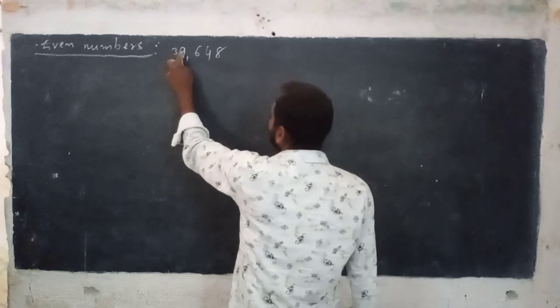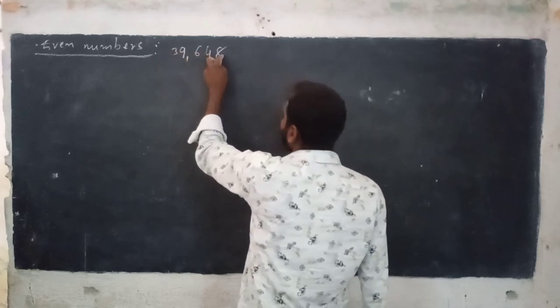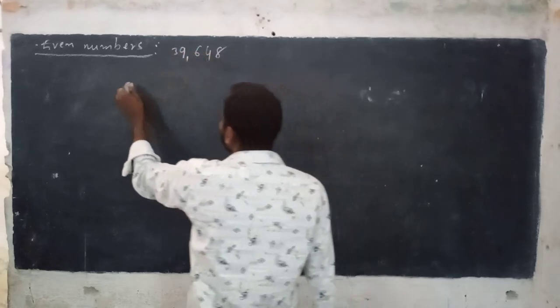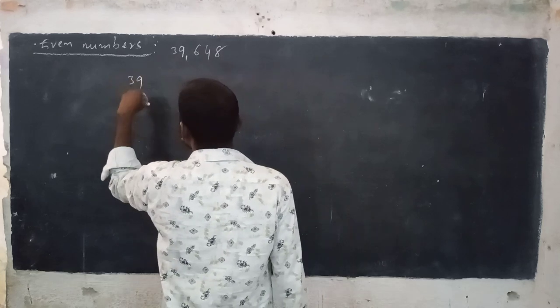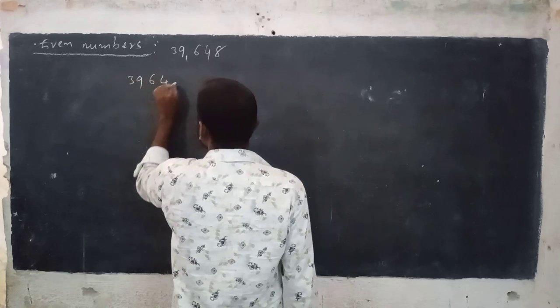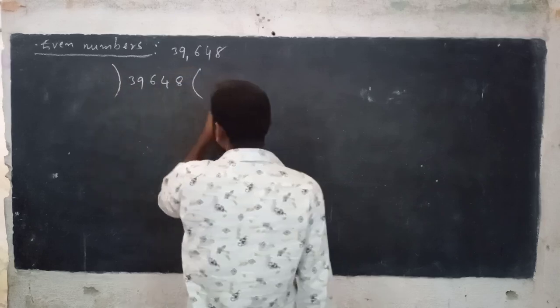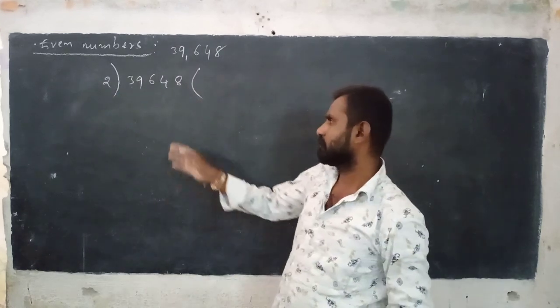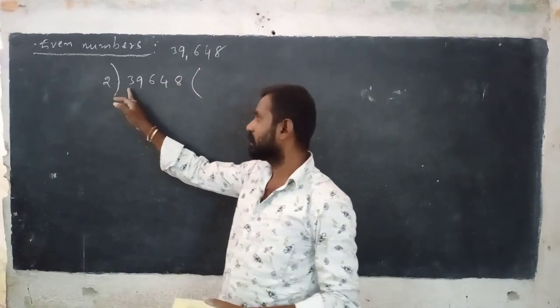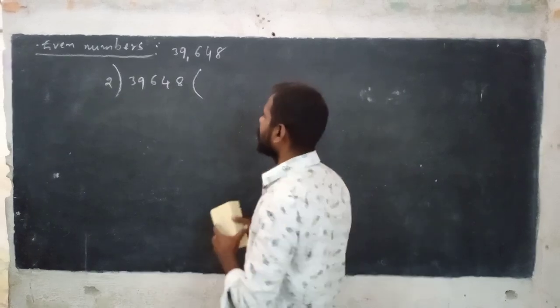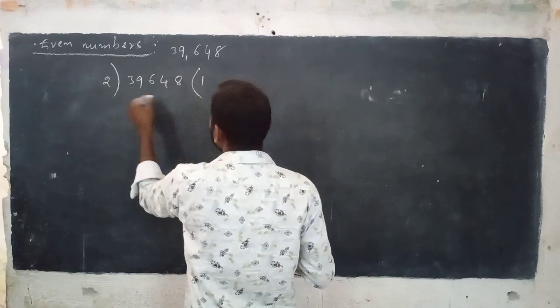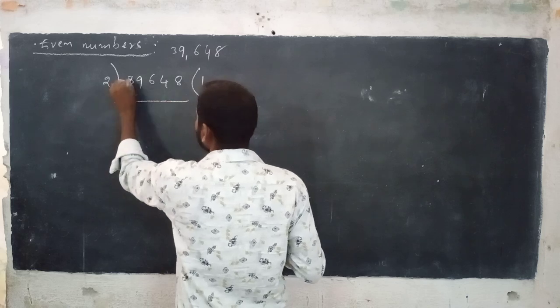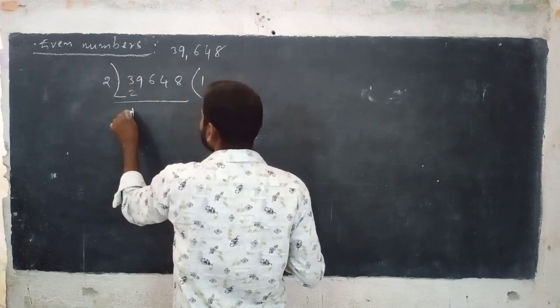So 39,648 is the dividend and 2 is the divisor. From left to right, I take the first place, that is 3. 3 minus 2 is 1.